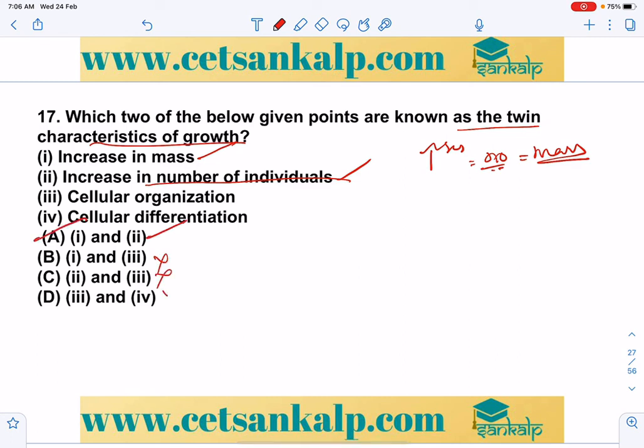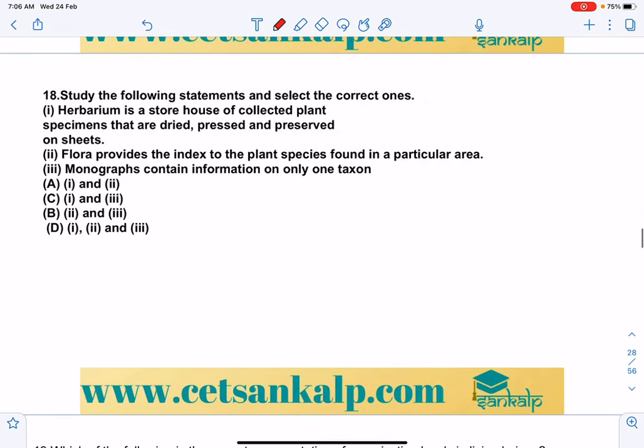So these are wrong. Next, study the following statements and select the correct one. Herbarium is a storehouse of collected plant specimens, dried, pressed and preserved on sheets. Correct, that is the herbarium sheet. Flora provides an index to the plant species found in a particular area, that is, the total number of plant species present in an area.